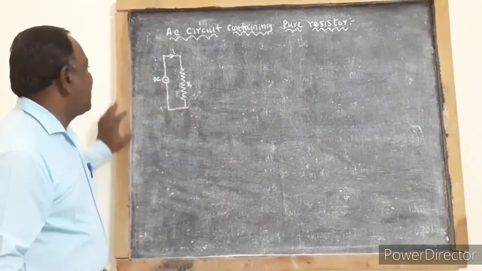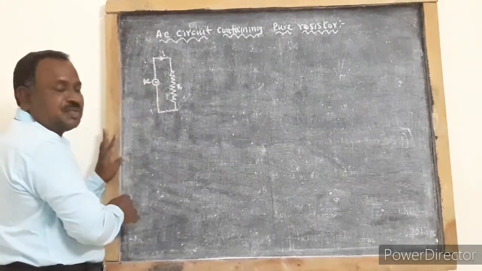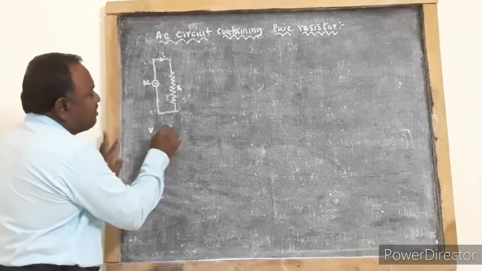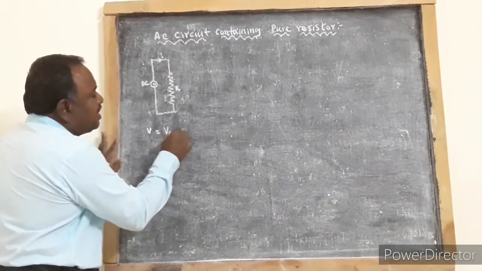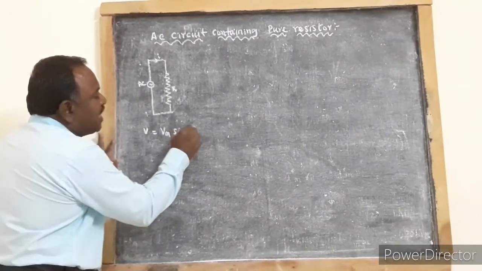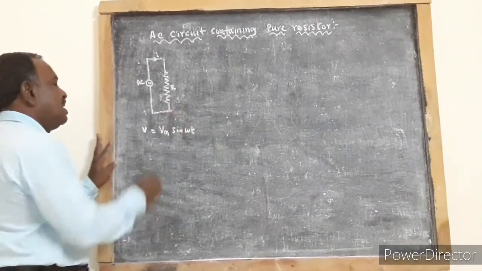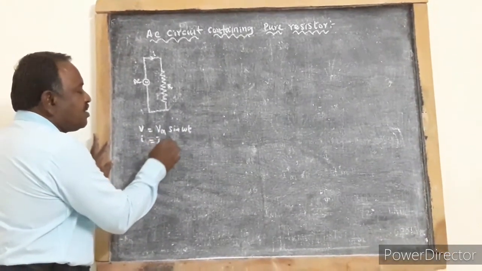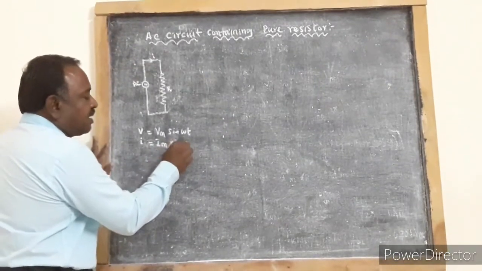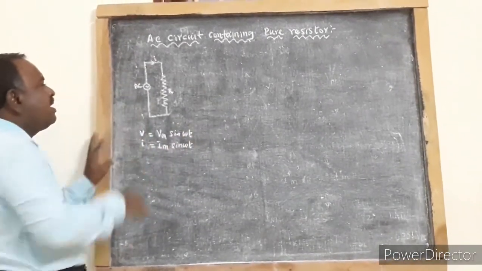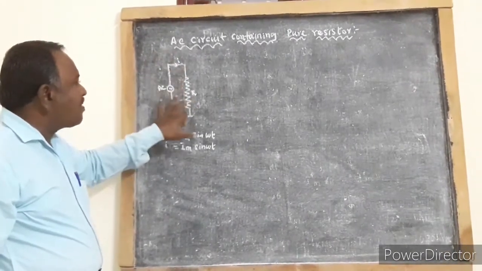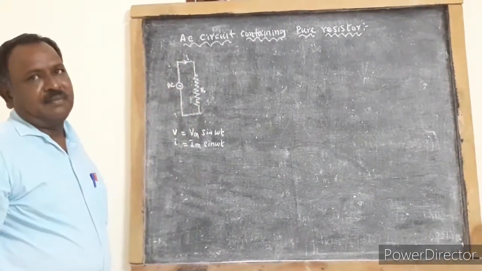So due to this applied voltage, AC source, the instantaneous EMF of the AC source is given by Vm into sine omega t, and the corresponding current is given by Im into sine omega t. Since this alternating source is connected to a resistor, there is a flow of current through the resistor.